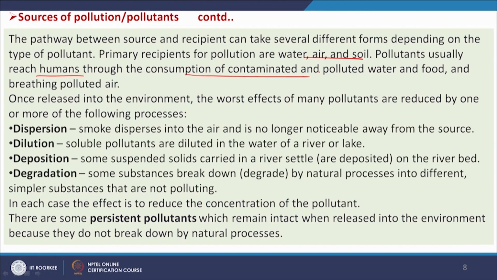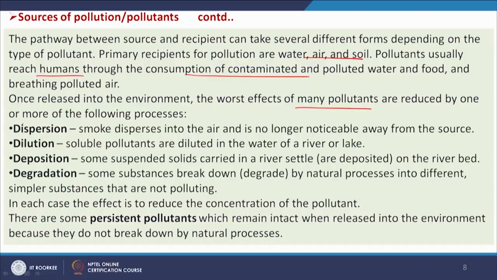These are the major routes through which pollutants get entry into the human body. Once a pollutant is released into the environment, its worst effects are reduced by one or more of the following processes. How is it? Say some industry is producing gas streams containing pollutants, but when it is distributed in a local area, the concentration gradually decreases as you go away from the point of source.